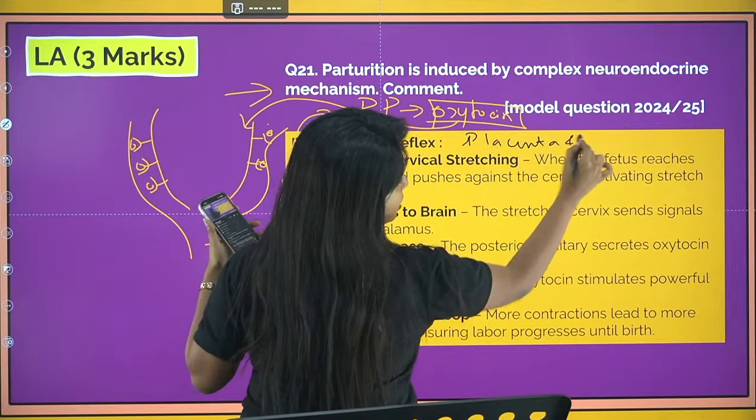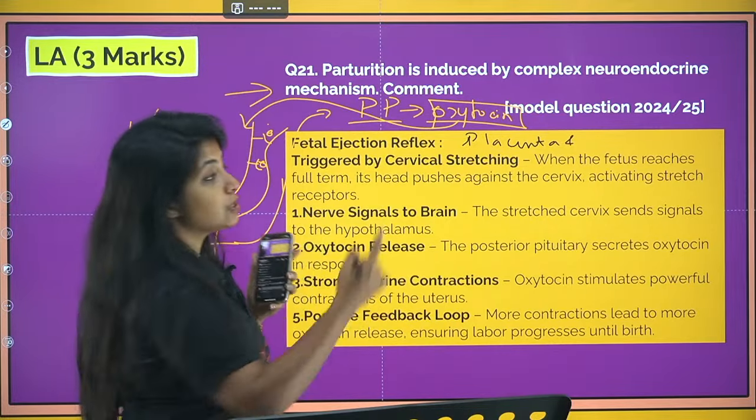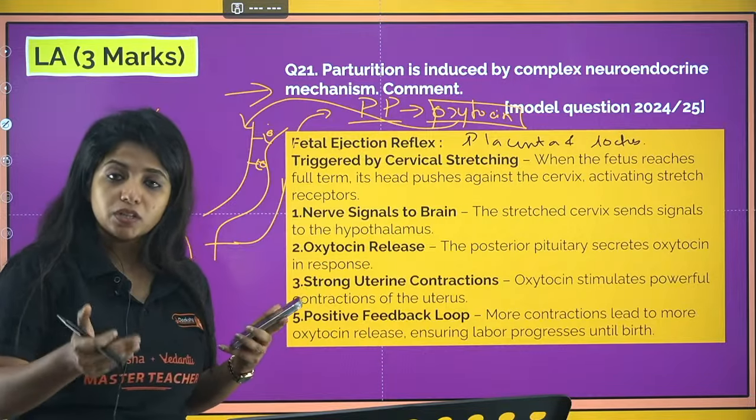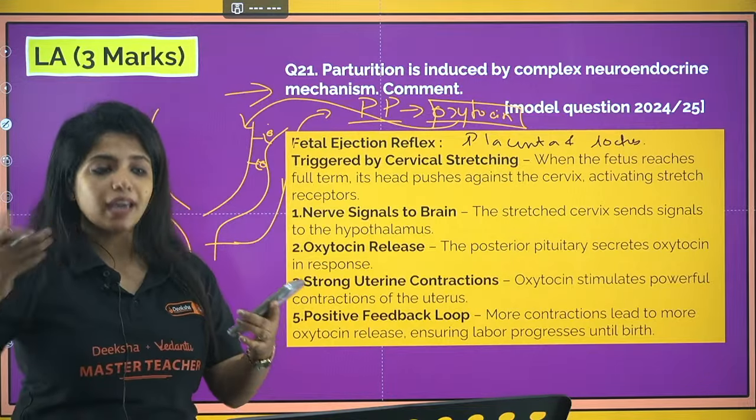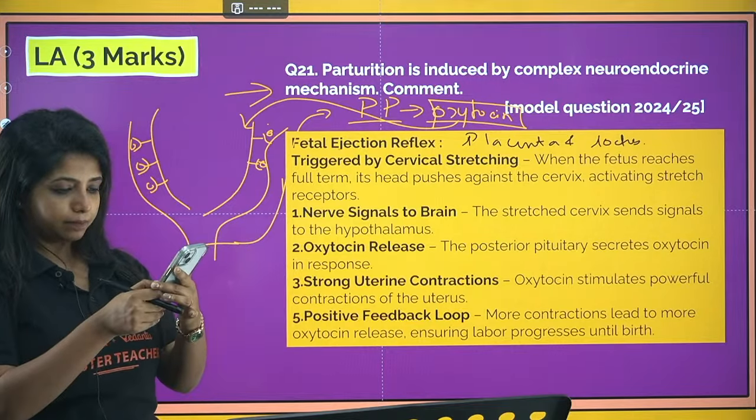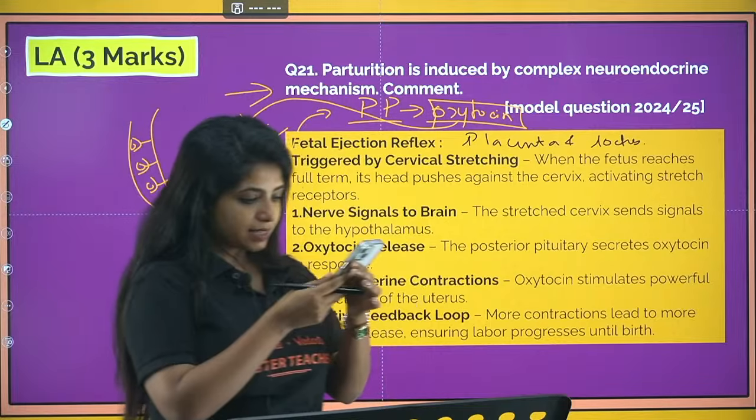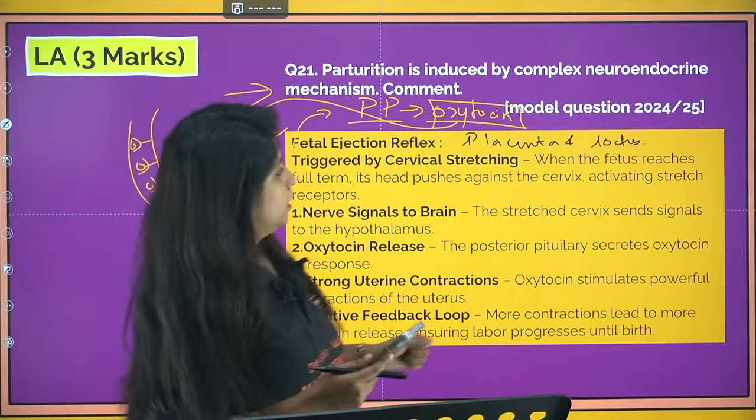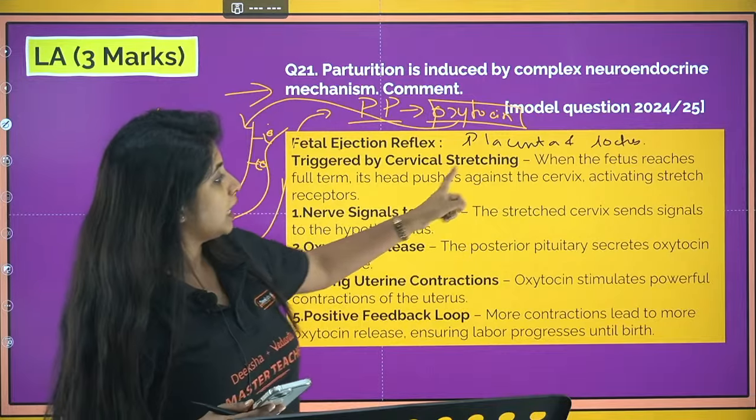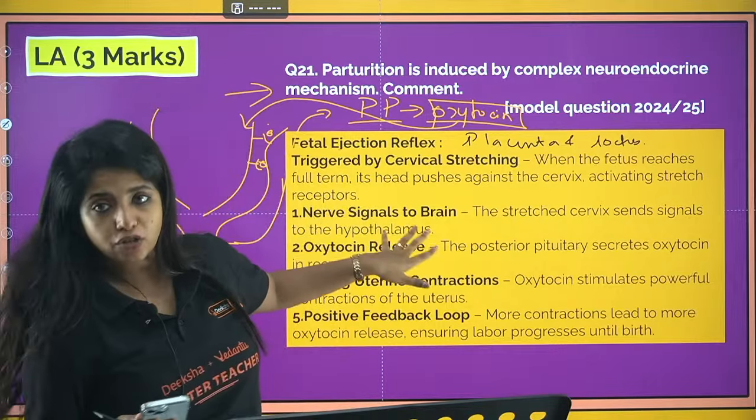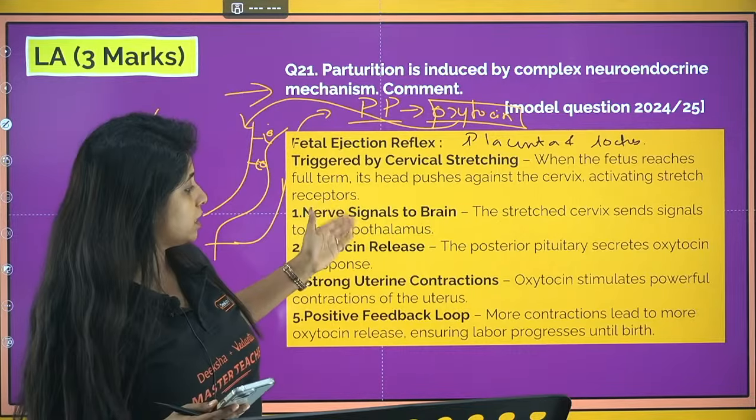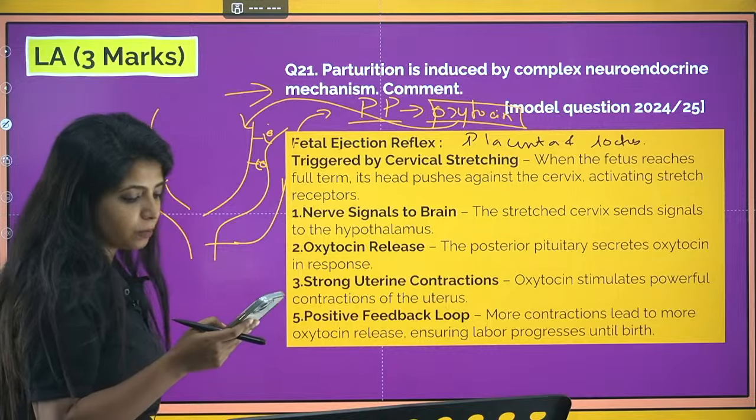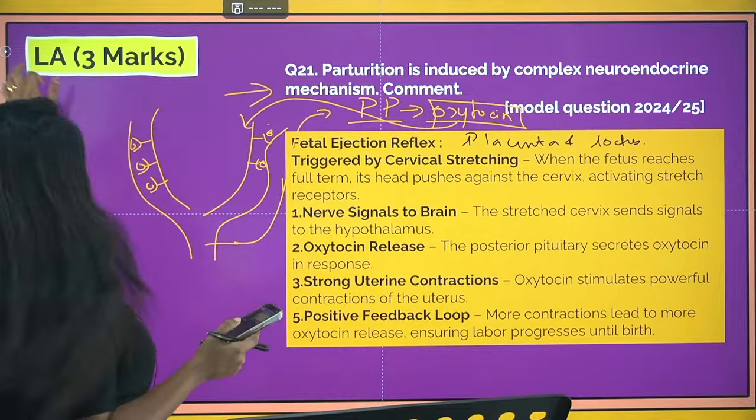It is usually asked. So who gives the signals for parturition? It is placenta as well as fetus, both of them. Okay, so fetus releases certain hormones, placenta converts into something else. So this is the thing. Okay, Rishi is asking, after this chapter, can we do molecular basis 5 markers? Yes, we can. So when the fetus is full term, its head pushes against the cervix, activating the stretch receptors, nervous signals goes to the brain, oxytocin release happen, and then strong uterine contraction, and there is positive feedback loop. This is a very important question. Okay.